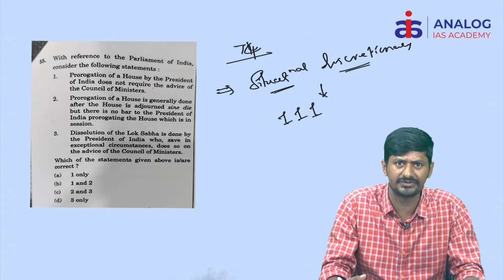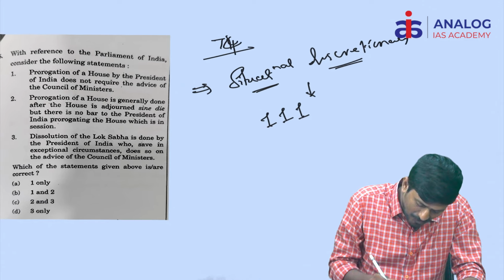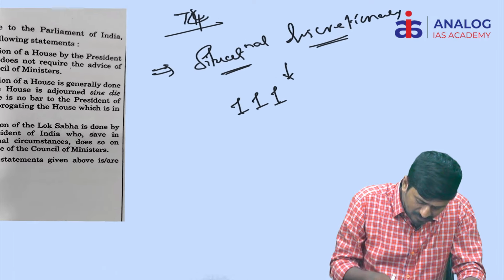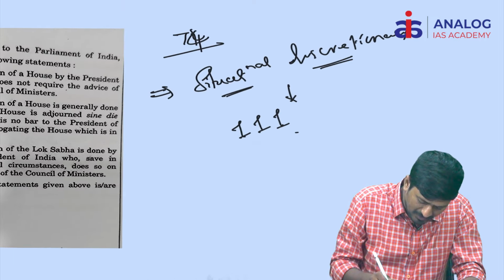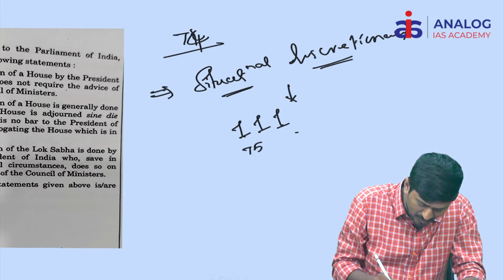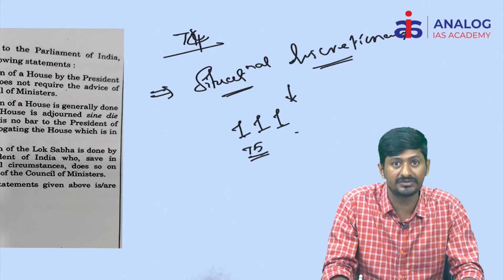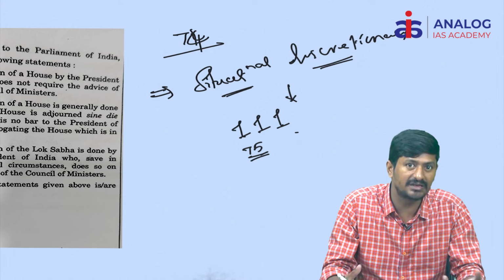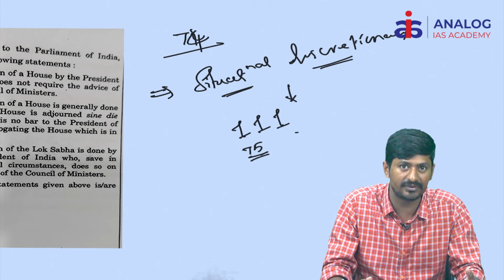That is what situational discretion. Similarly, appointment of the Prime Minister and Council of Ministers, according to Article 75 of the Constitution, whenever there is a hung legislature. Okay, in that instance also the president can exercise a situational discretionary power.